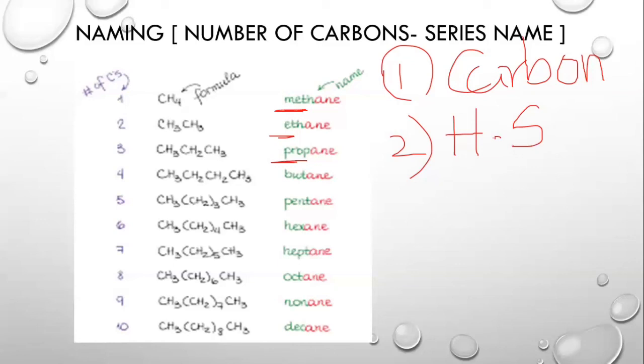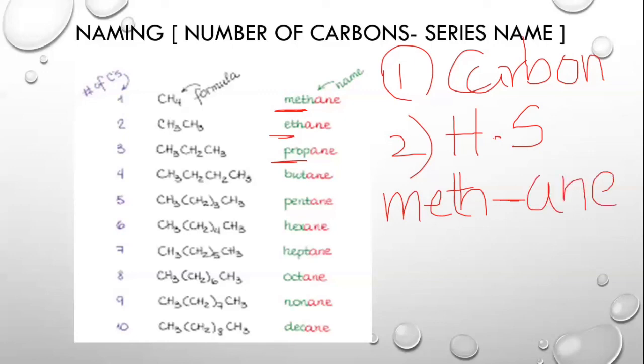The second part consists of the homologous series. We have studied four homologous series: alkanes, alkenes, carboxylic acids, and alcohols. Now, if we have alkanes, let's just take an example as methane. We have only one carbon in methane, so we are going to write meth. And then after we have decided the number of carbons, we're going to add the last part of the name, which is the homologous series. And for alkanes, we have ane, which needs to be added.